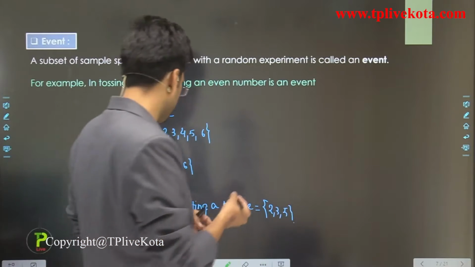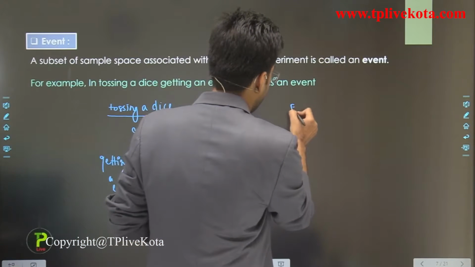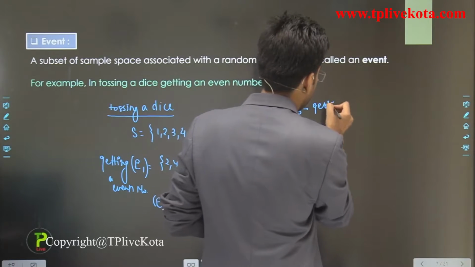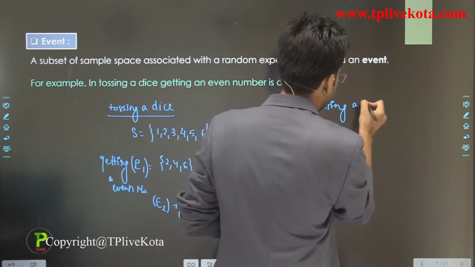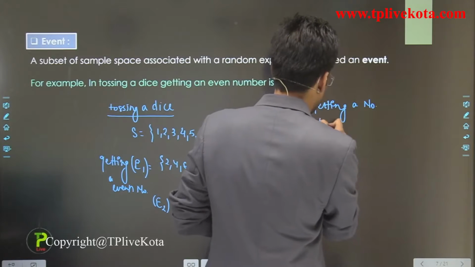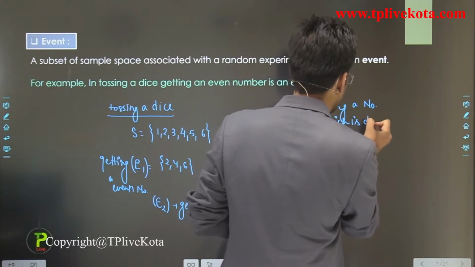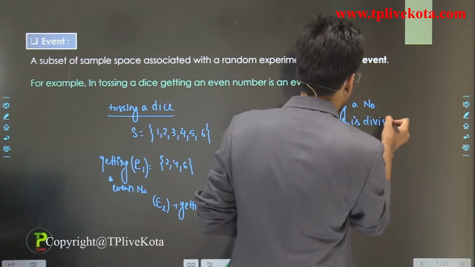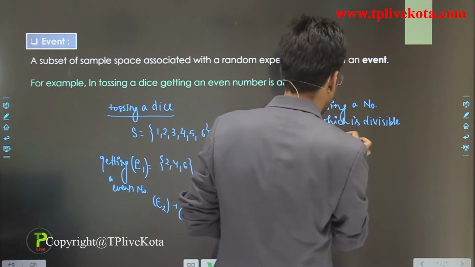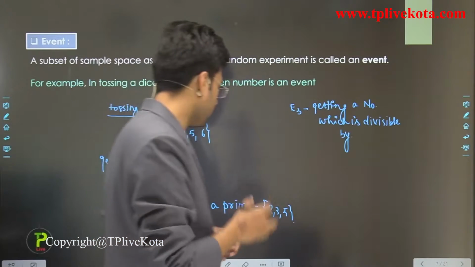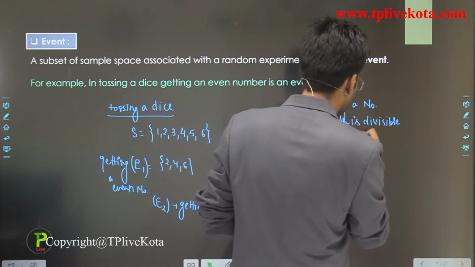Similarly, we have a third event, getting a number which is divisible by 3.